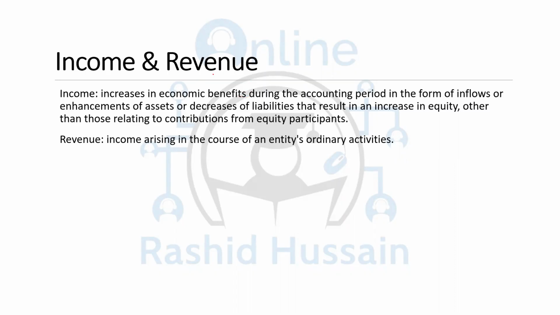Revenue is the income from the ordinary activity of the business. For example, I have a company which deals with IT equipment. We sell IT equipment, so the revenue is the income coming from the sale of that IT equipment. Or if I have a company which sells cars, the revenue is the income coming from the sale of the cars.